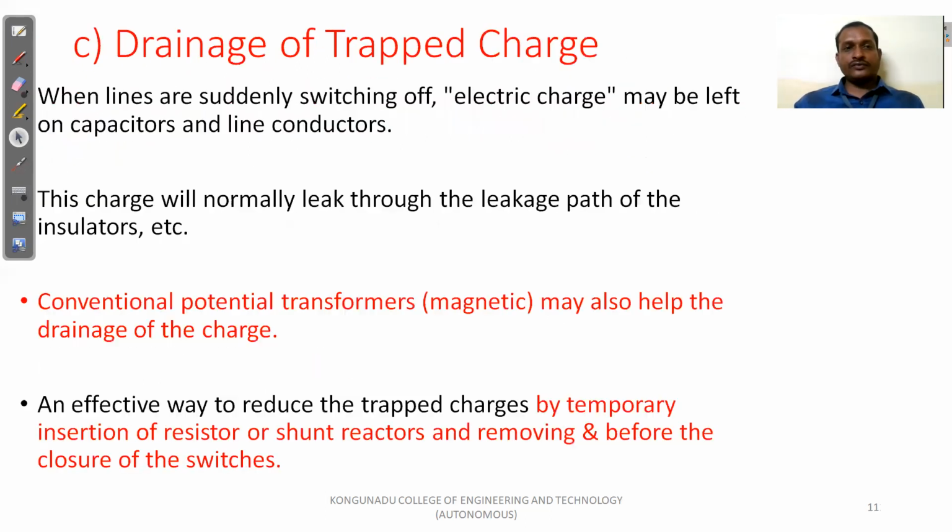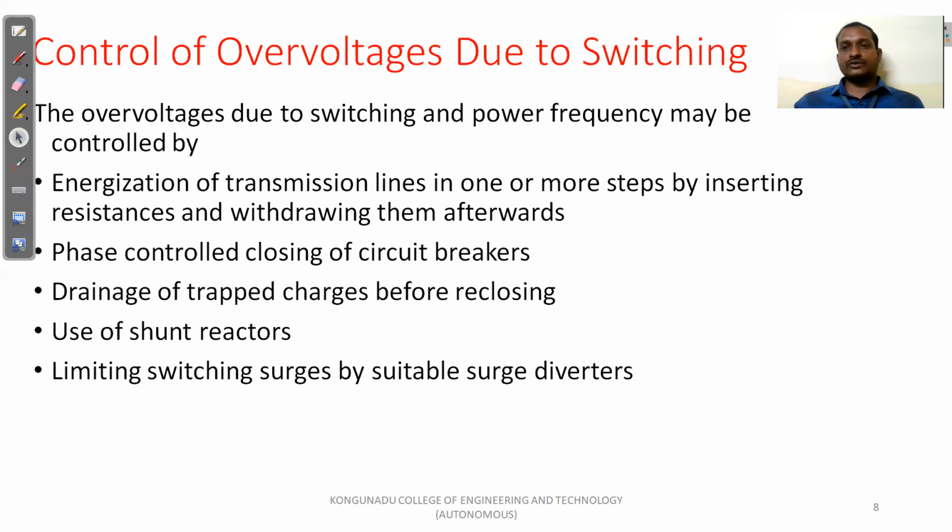So these are the different methods to control the switching over voltage. We insert resistance during switching, we use phase control circuit breakers, we drain trapped charges before reclosing, and we also use shunt reactors. So these are the methods to reduce the switching surges.